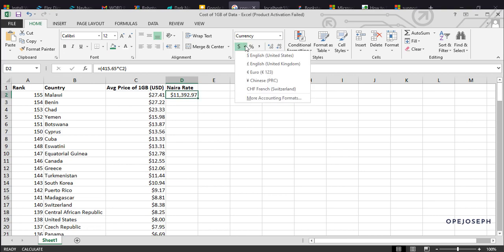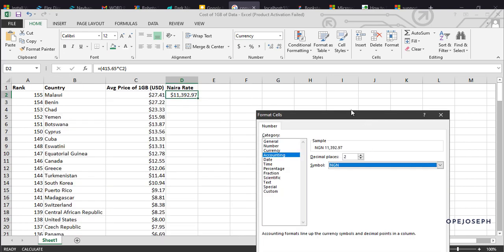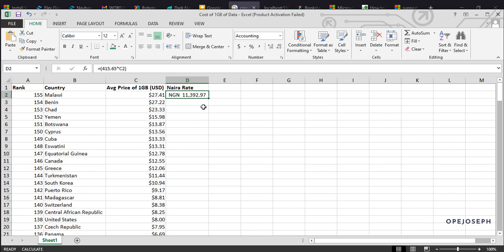So let me click the drop down, more accounting function. Cool. So see the symbol now. I'm based in Nigeria, so let me press N. Let me scroll down. NGN, that is Nigerian Naira. Cool. It just rounded it off to two decimal places. So that is 97 kobo. Perfect. So that is 11,000 Nigerian Naira. It means in Malawi, as at this time, they're paying 11K for 1 GB of data.